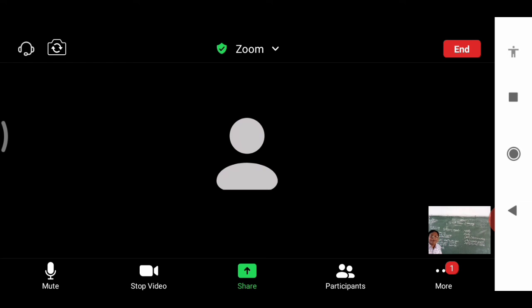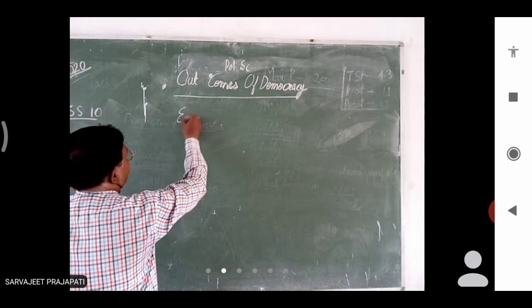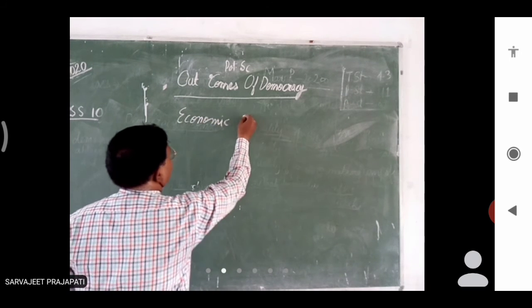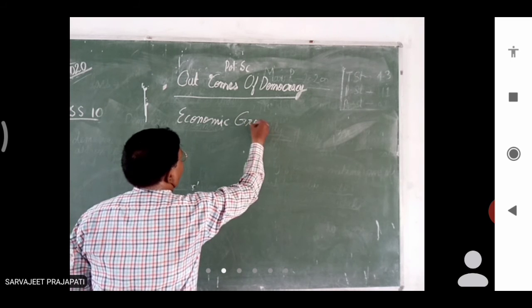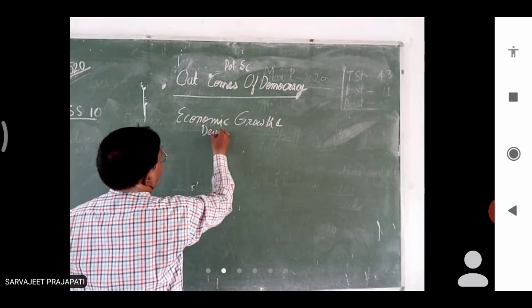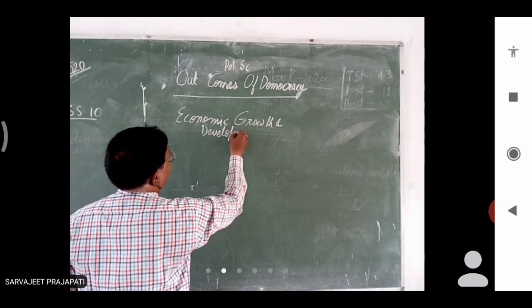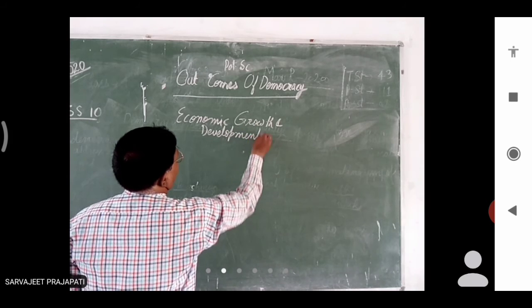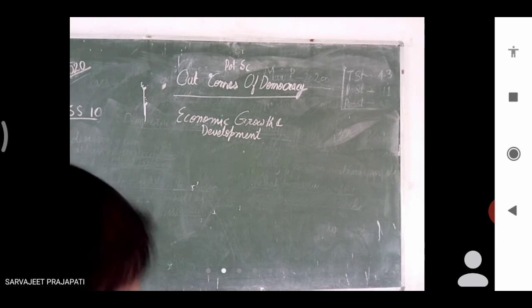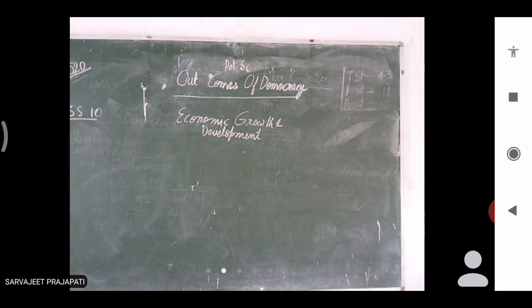The common people of a particular country, economic growth and development. Here we can say that economic growth means in democracy there is very poor economic growth, and development of a democratic nation is a very slow process.